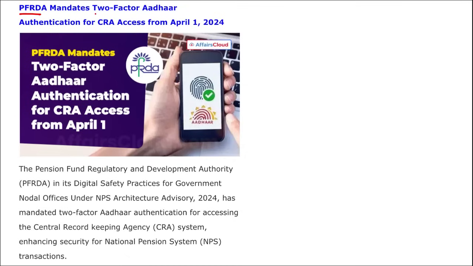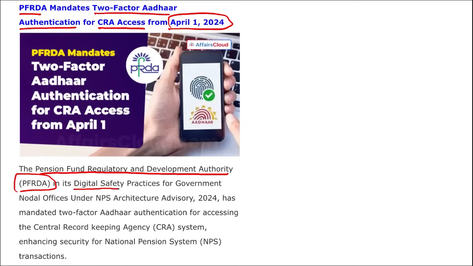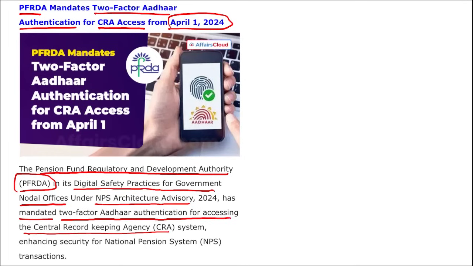PFRDA has mandated two-factor Aadhaar authentication for CRA access from 1st of April 2024. I repeat, the Pension Fund Regulatory and Development Authority, in its safe digital practices advisory for government nodal offices under NPS architecture, has mandated two-factor Aadhaar authentication for accessing the central record keeping agency system, which will enhance the security for National Pension System transactions.